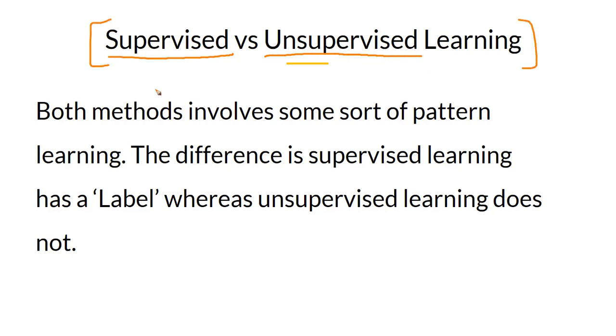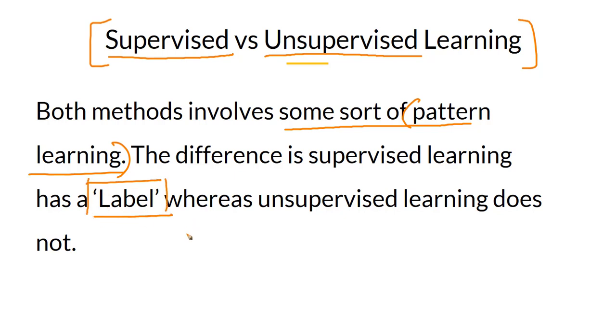What this basically means is it refers to the type of learning a machine learning algorithm does. Supervised learning versus unsupervised learning. Certain algorithms are supervised, certain other algorithms are unsupervised. What is common between both these types of algorithm is that both involve some sort of pattern learning. This is the common part. But the main difference is that in supervised learning, you will have a label variable. You will have a label involved in your training data set.